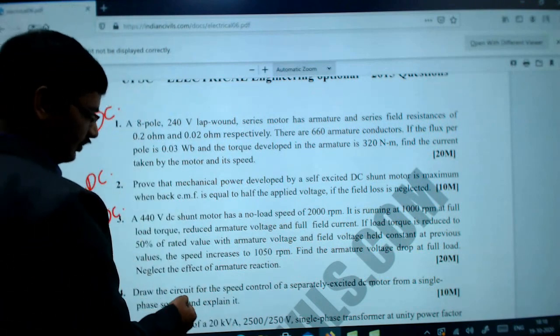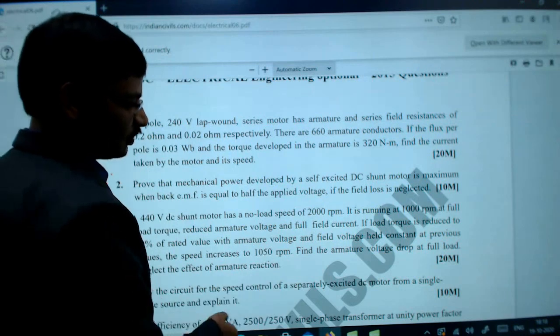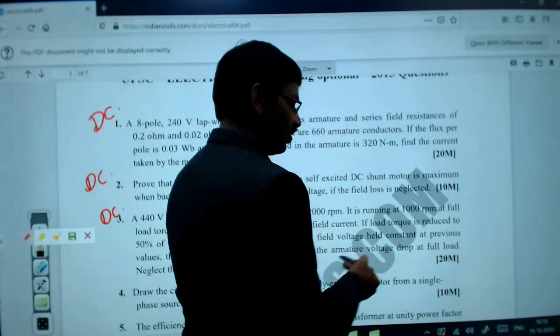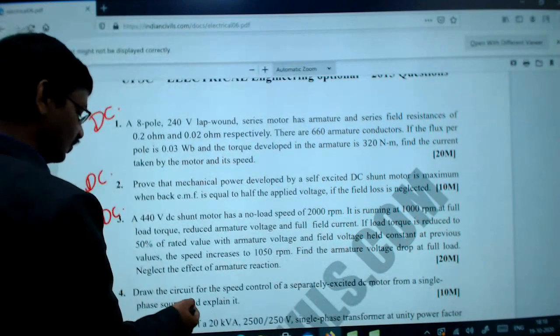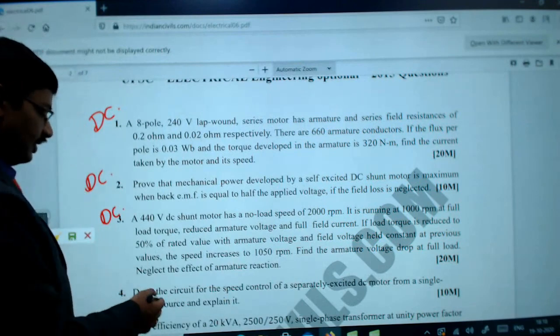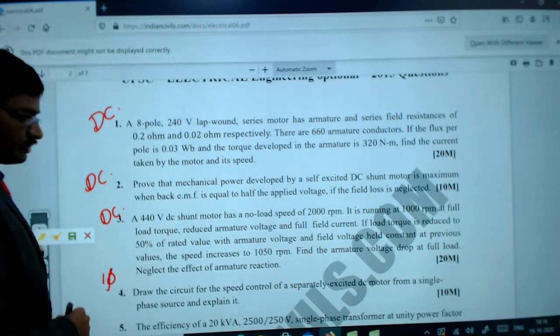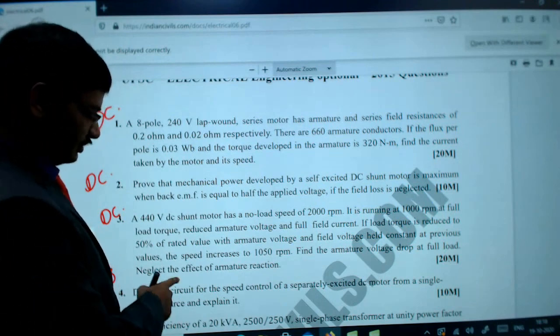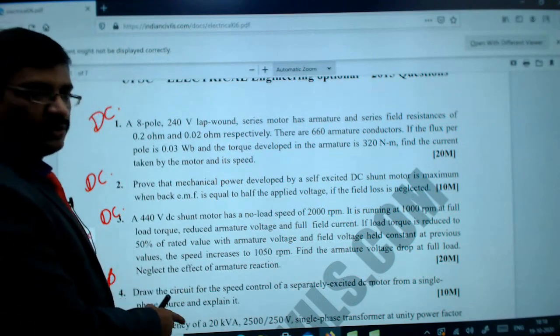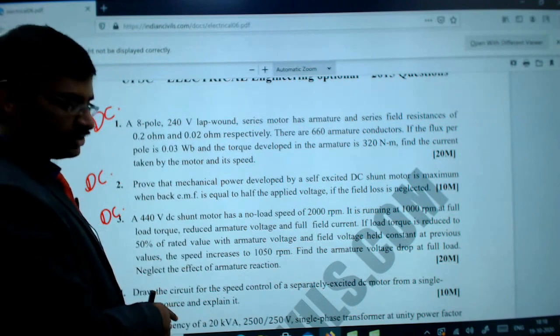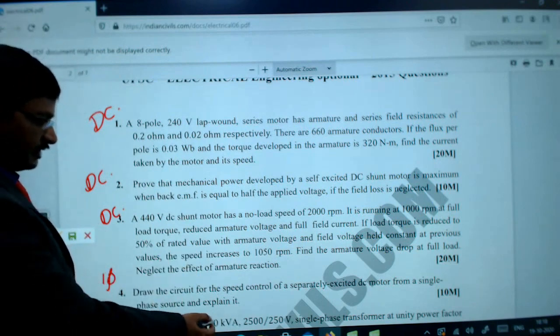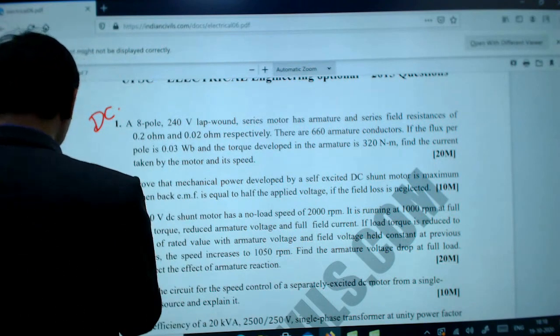Draw the circuit for the speed control of a separately excited motor from a single phase source and explain it. Here this is a single phase source. This is a single phase AC machine, a single phase motor, and we have it in our syllabus, though it was not mentioned in the syllabus, right? Next: the efficiency of your 20 kVA, right?